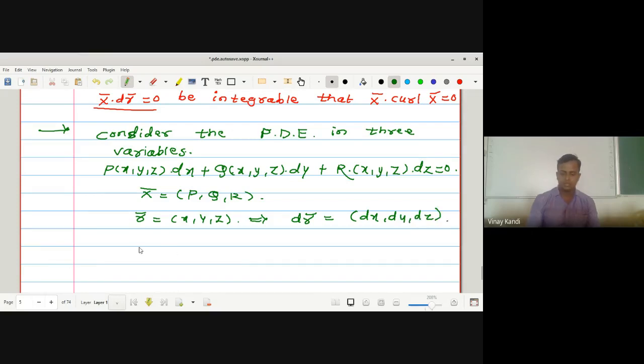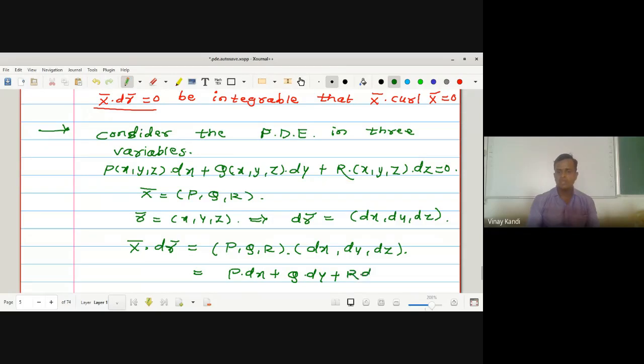Hence x bar into dr bar is the dot product of p, q, r with dx, dy, dz, which is equal to p dx plus q dy plus r dz.